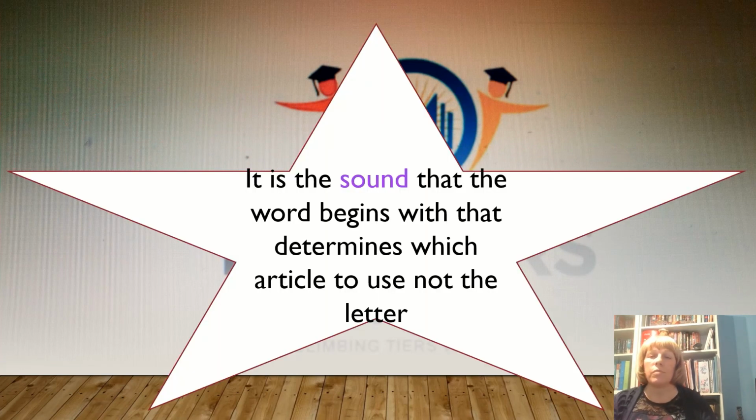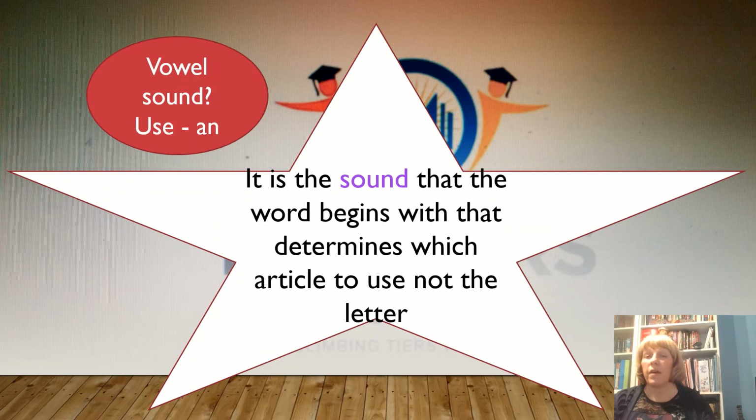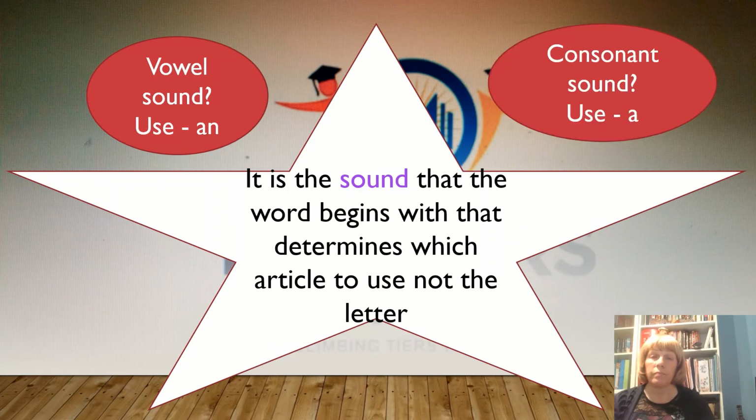So let's review. How do we use the article? It's the sound that the word begins with after a and an that determines which one to use. If you have a vowel sound, use an: an orange, an apple. If you have a consonant sound, use a: a dog, a cat.